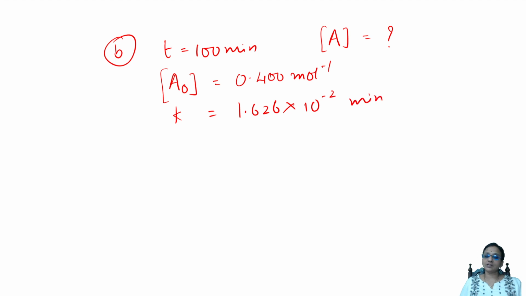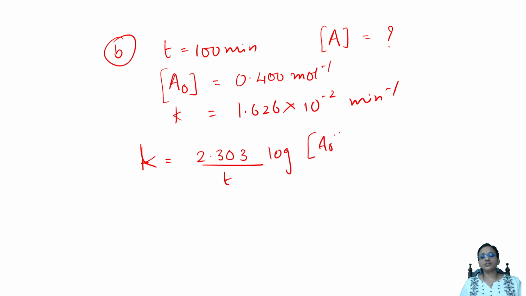Done. Now substitute, write the rate law. First of all, for the first order reaction, we very well know K is equal to 2.303 by t log A naught concentration by A. This is what I have to find out. Now cross multiply this. Yes, what will you get? Simple. Easy.